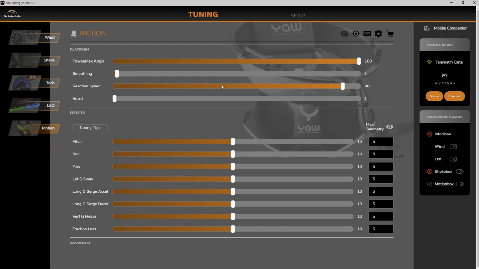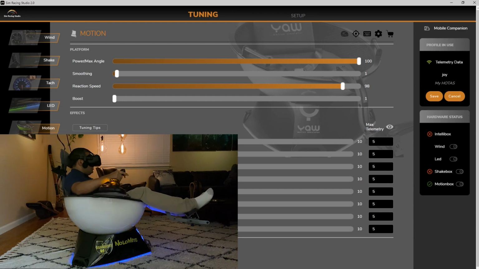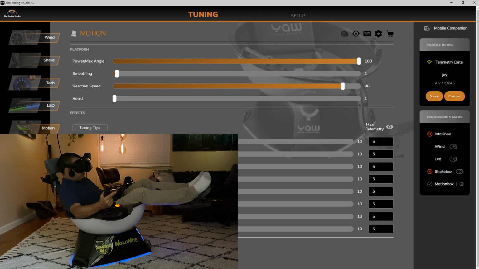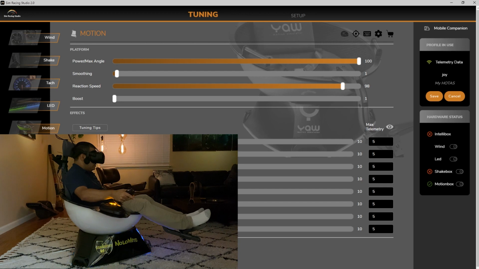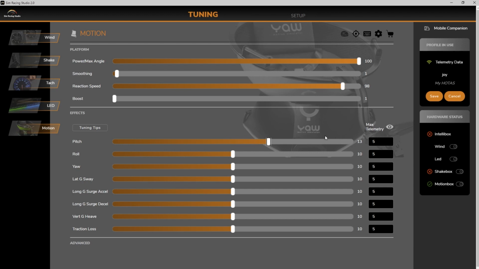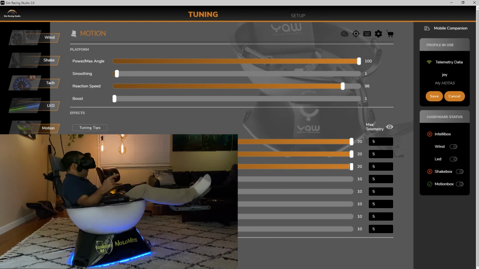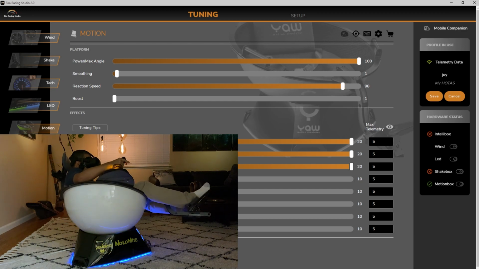Okay. Now I'm going to go back into tuning, and you can see there are several sliders you can play with. There's the max power angle, reaction speed, and some of the limits. Right now I'm moving around my Yaw VR, and you can see that it moves, but not very extreme. That's because some of the limits in the game are set to 10 right now. These do not supersede the limits set by the Yaw VR app itself. These are additional limits set by us, Sim Racing Studio. Okay, so I max these out, and now I can move my Yaw VR a lot more.